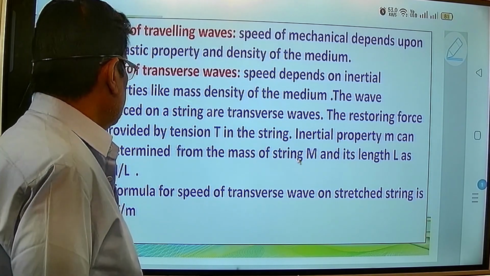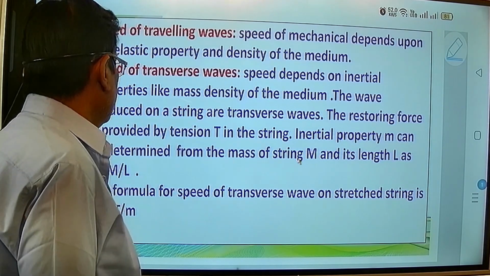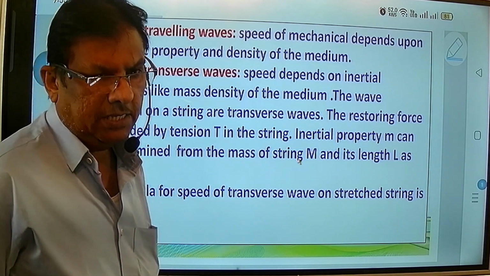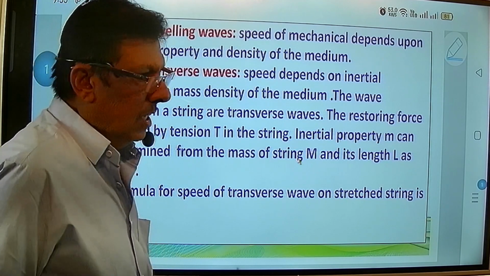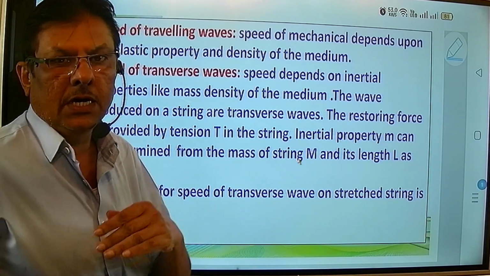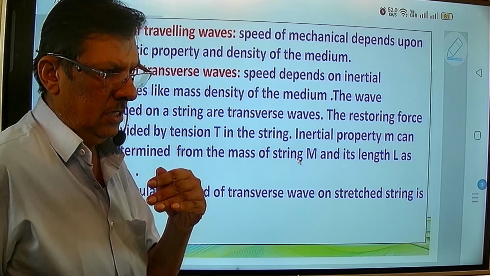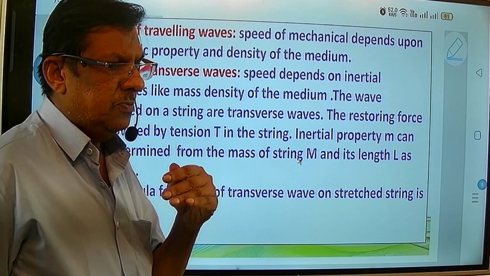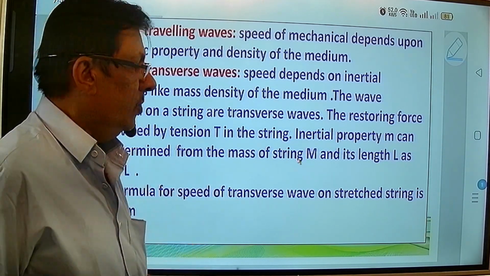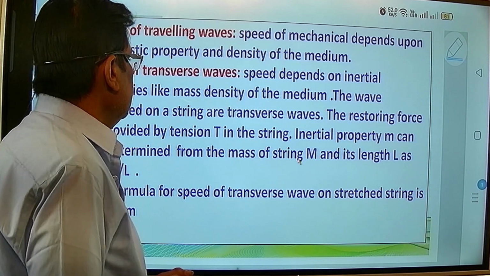Now when we say that it is a transverse wave, then the restoring force is provided by the tension T in the string. Now you know very well that vertical or perpendicular vibrations are produced to the direction of the propagation of wave, and hence the inertial property.